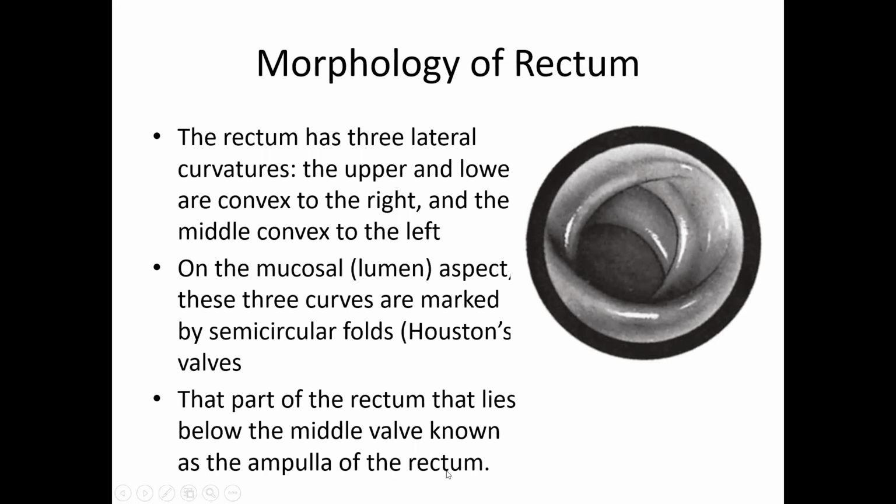Ampulla of the rectum is the original cloaca, and the part of the rectum above the middle valve is the original hindgut. So hindgut terminates at cloaca. If you are asked precisely, the junction between hindgut and cloaca is the middle valve of Houston, the most prominent valve. Ampulla is of the cloaca.